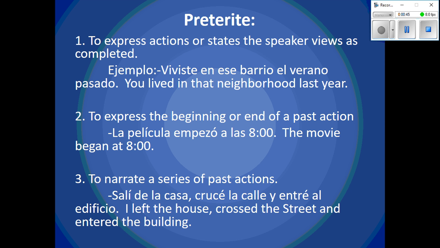To narrate a series of past actions: Salí de la casa, crucé la calle, entré al edificio. I left the house, crossed the street, and entered the building. Class, all of these actions are completed. I left the house, and after I left the house, I crossed the street, and after I crossed the street, I entered the building. So all of these are completed, and after they are completed, you start the other one.